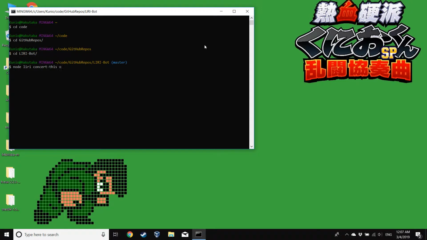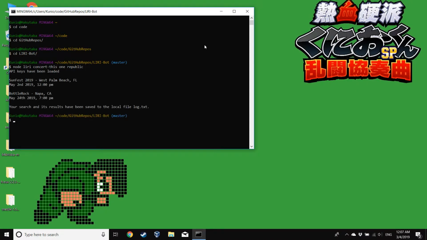So, for instance, if you were interested in seeing One Republic play somewhere, you can type in One Republic, and you'll see a message indicating that the API keys have been loaded, and then you'll see where they're playing. You'll see that they'll be playing at the Sunfest 2019 venue, which is in West Palm Beach, Florida, on May 2nd, 2019 at noon. And then later in Bottle Rock, which is less interesting than Battle Rock, in Napa, California, on May 24th at 7.